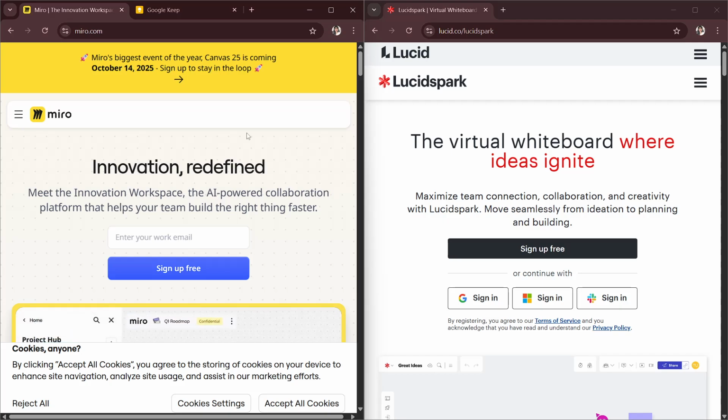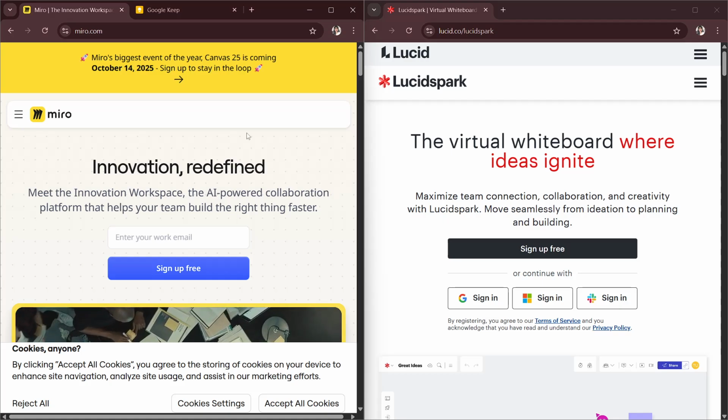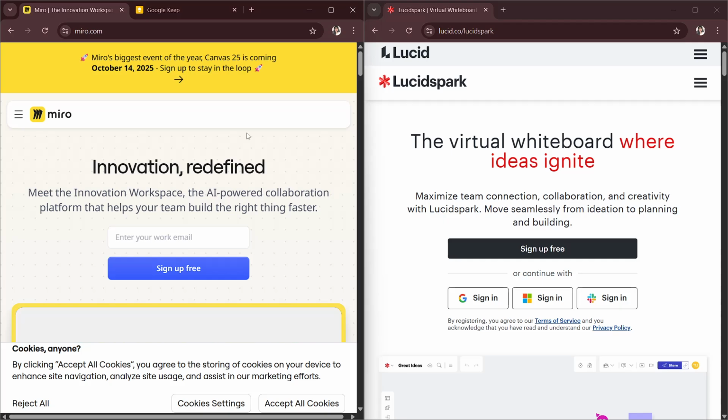On the other hand, LucidSpark is a product by the team behind LucidChart. It focuses on team brainstorming, ideation, and real-time collaboration. LucidSpark includes sticky notes, comments, reactions, and structured collaboration features like voting, timers, and group views.